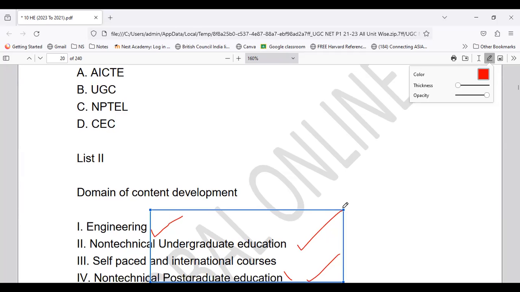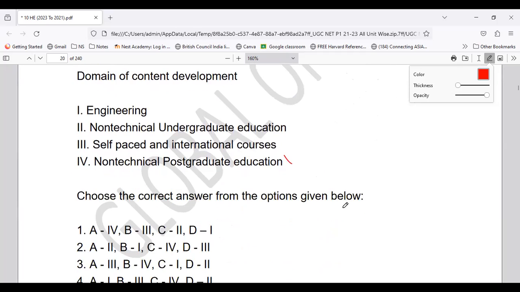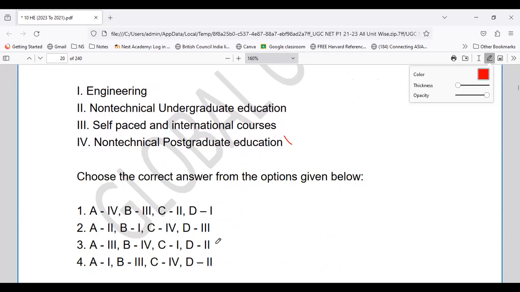So if you see the listed options, option number C: AICTE stands for, as I said, self-paced and international courses. UGC stands for non-technical education. Next is NPTEL, which stands for engineering. Then you have CEC, which stands for non-technical undergraduate education, right?